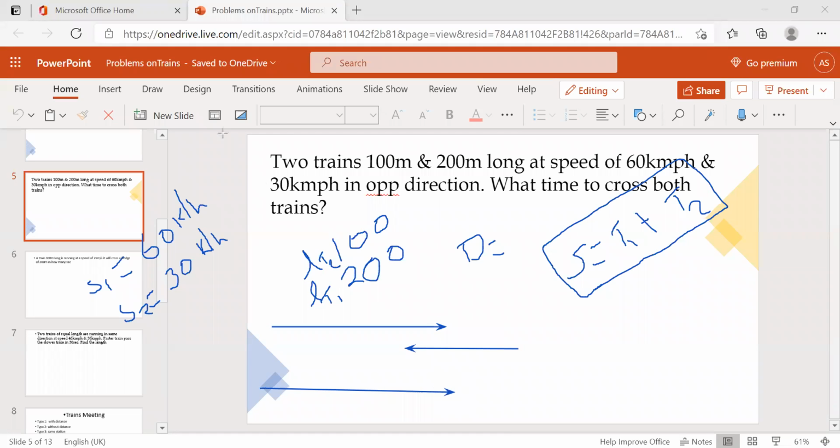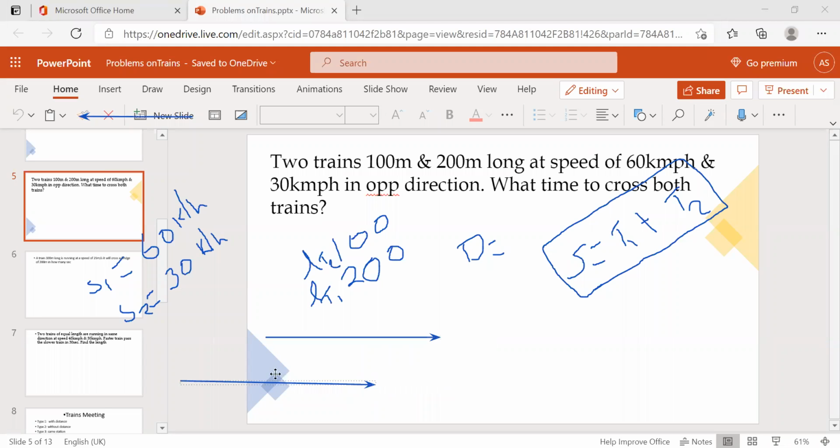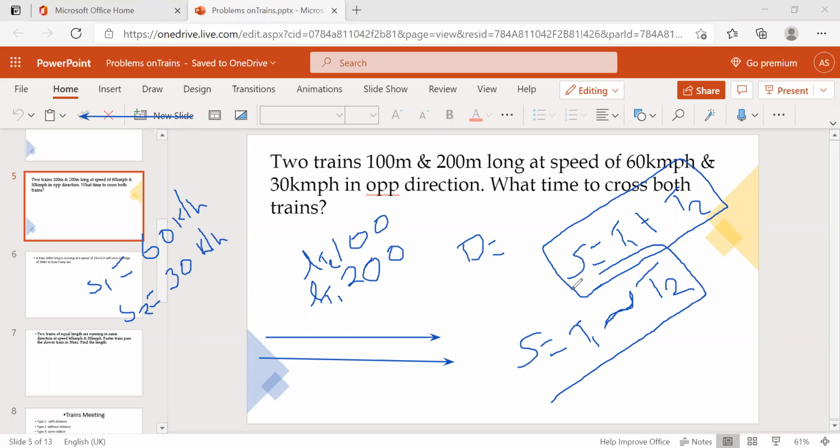Suppose another train is also having the same direction. So both the trains are traveling in the same direction. Then what will happen? The speed will be reduced. We feel like speed will be reduced. So that time the relative speed is nothing but train one speed, difference of train two speed. So this is a very important thing you need to remember.